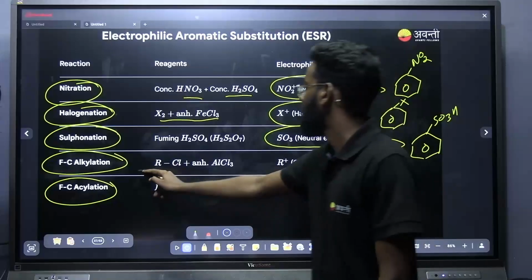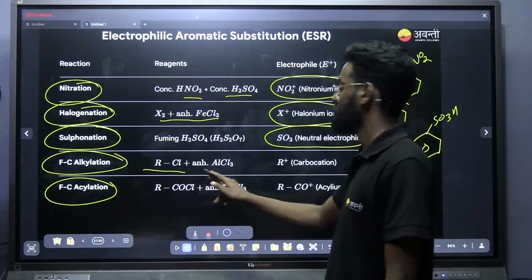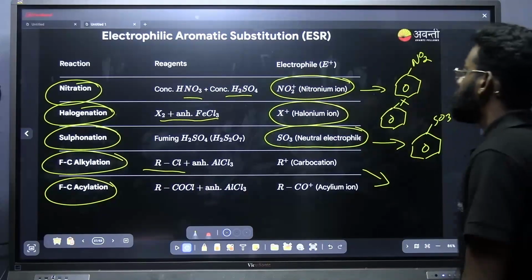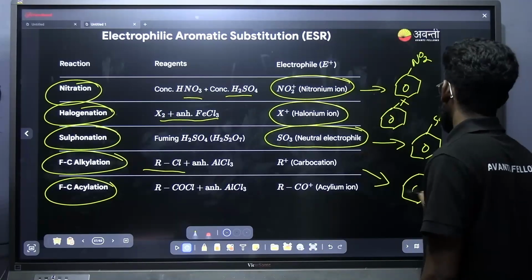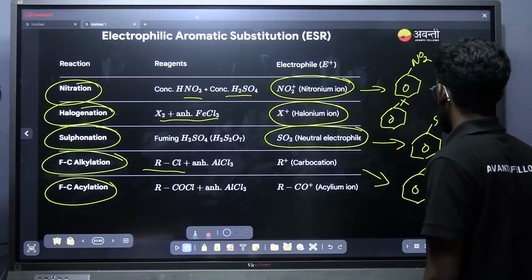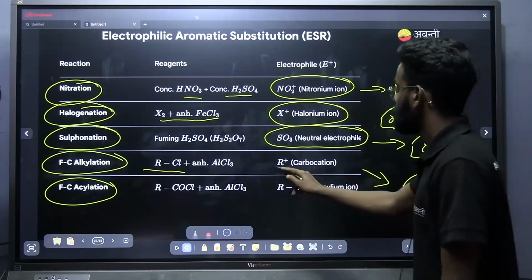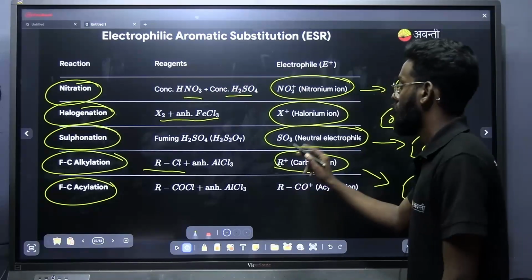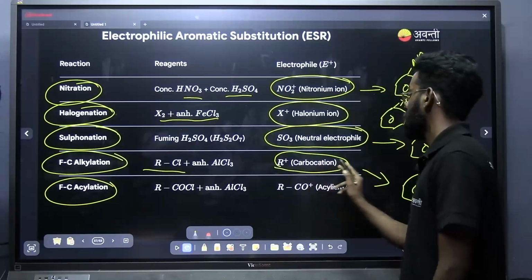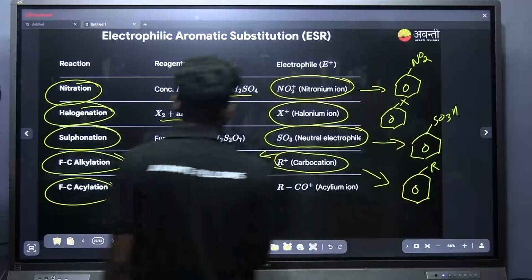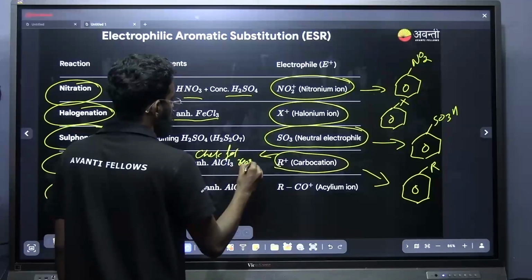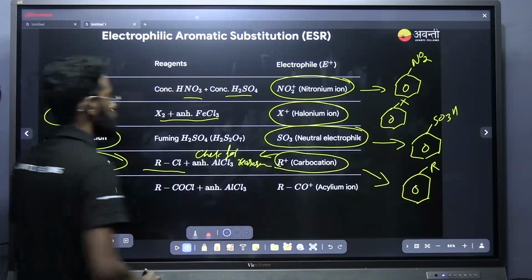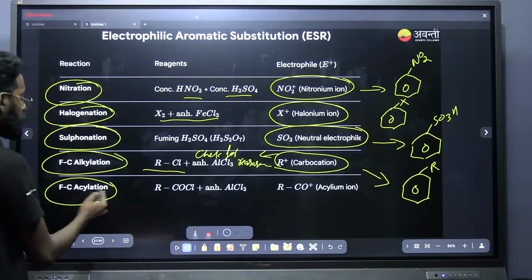Next one is Friedel-Crafts alkylation. Alkylation means RCl in presence of anhydrous AlCl3, and here what will be attaching? Yeah, alkyl group will be attaching. Remember that there is a formation of carbocation here, and as there is formation of carbocation, you should check for rearrangement. Okay, now the last one is Friedel-Crafts acylation.